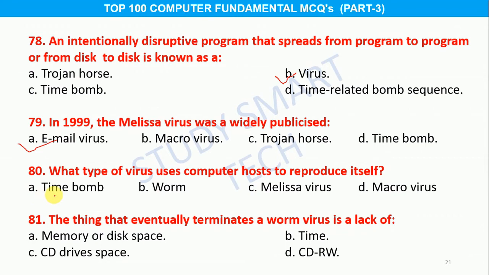Option A, time bomb, B, worm, C, Melissa virus, D, macrovirus. And the correct answer is option B, worm. Question number 81. The thing that eventually terminates a worm virus is a lack of option A, memory or disk space, B, time, C, CD drive space, D, CDRW. And the correct answer is option A, memory or disk space.